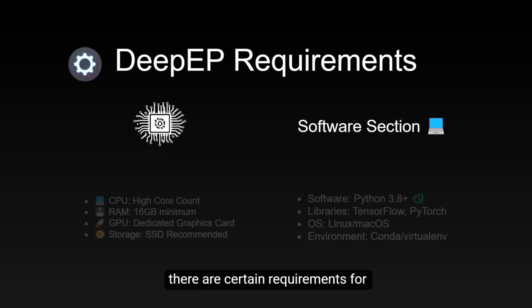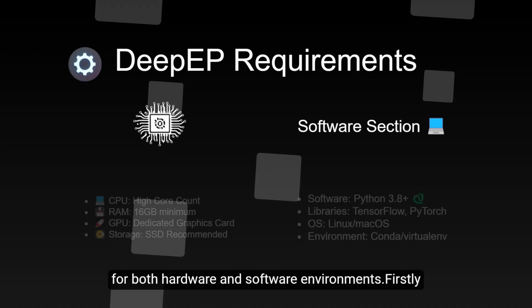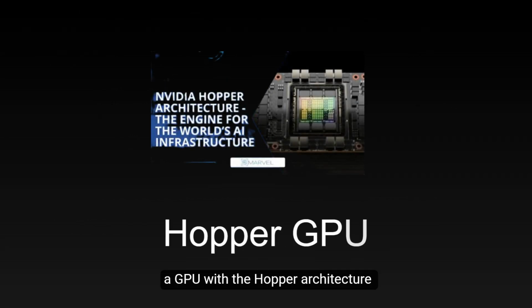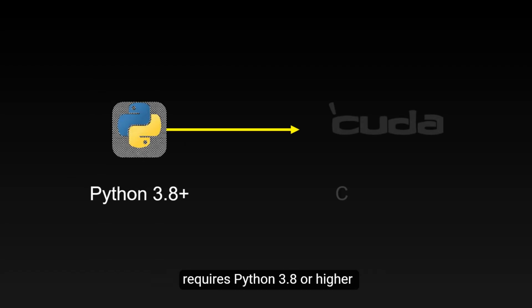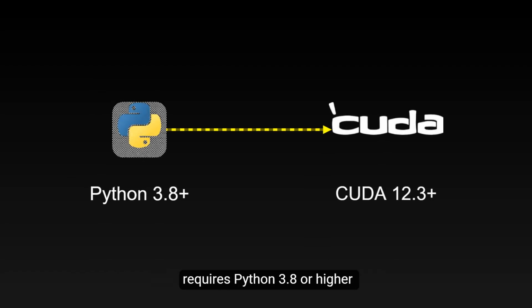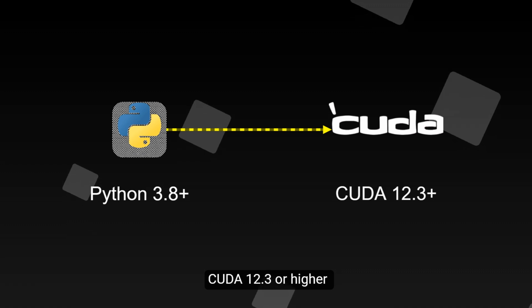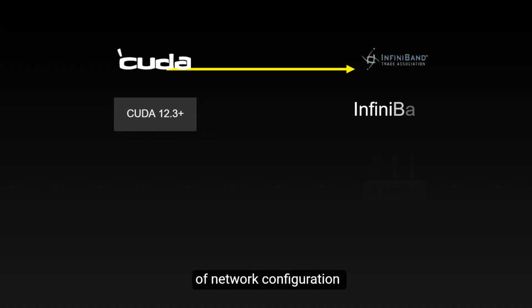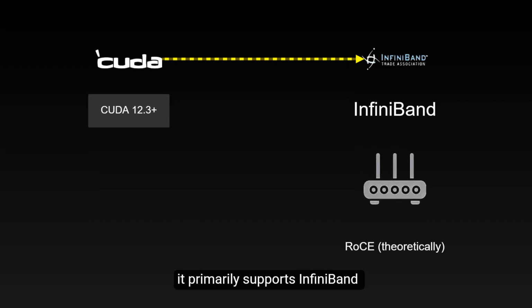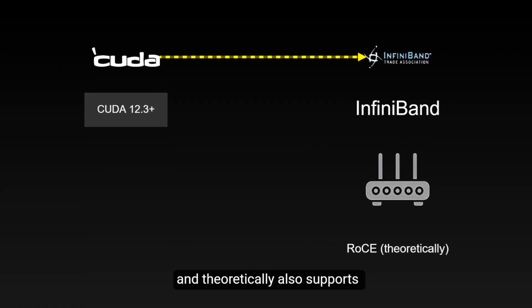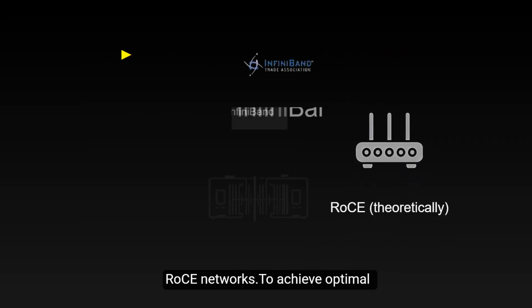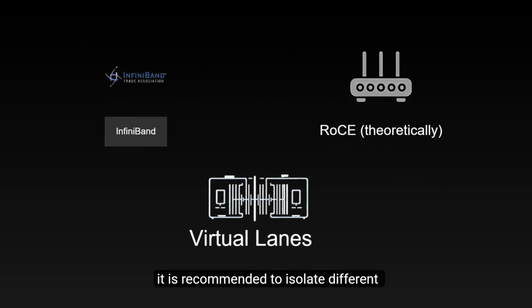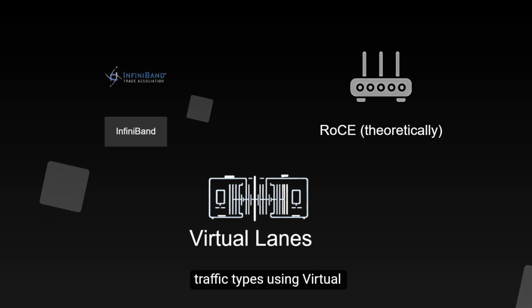Of course, to fully leverage the performance of DeepEP, there are certain requirements for both hardware and software environments. Firstly, a GPU with the Hopper architecture is required as the hardware foundation. The software environment requires Python 3.8 or higher, CUDA 12.3 or higher, and PyTorch 2.1 or higher. In terms of network configuration, it primarily supports InfiniBand networks and theoretically also supports RoCE networks. To achieve optimal performance, it is recommended to isolate different traffic types using virtual lanes.